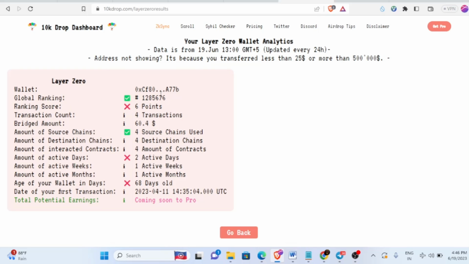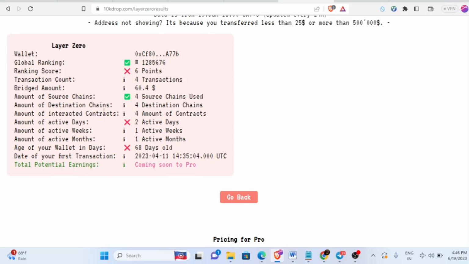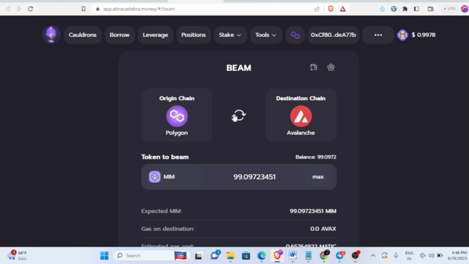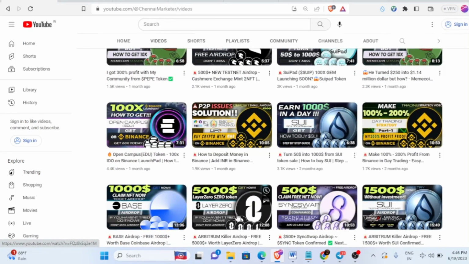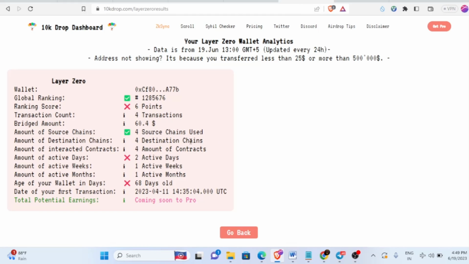So my ranking is low so far, because my overall bridged amount was just $60 only, so we have to increase this bridged amount. Okay, for example, if you use $1,000 and more, your bridged amount will be much higher, and then your global ranking will improve. Okay, so what you have to do is actively come inside this platform every single day, or use this MIM, or so many other things are there. Okay, so I have already shown in this video also. Watch this video and try out those methods too. Okay, there are plenty of other ways to increase your transactions.